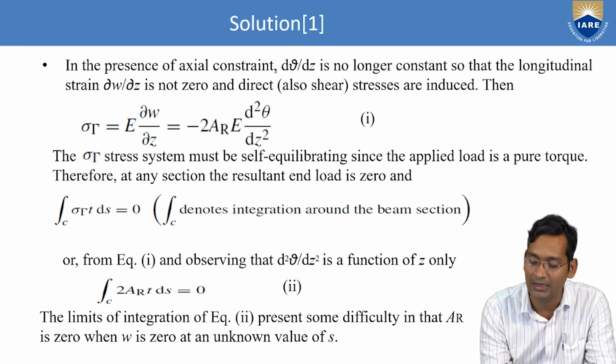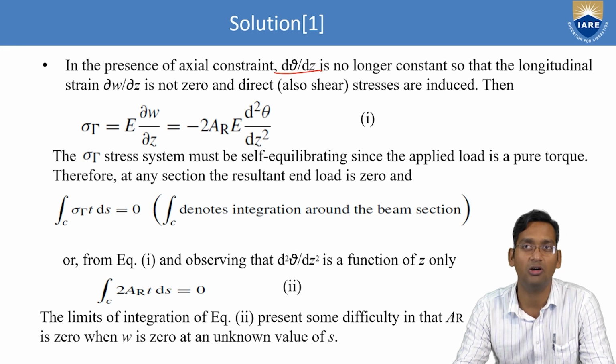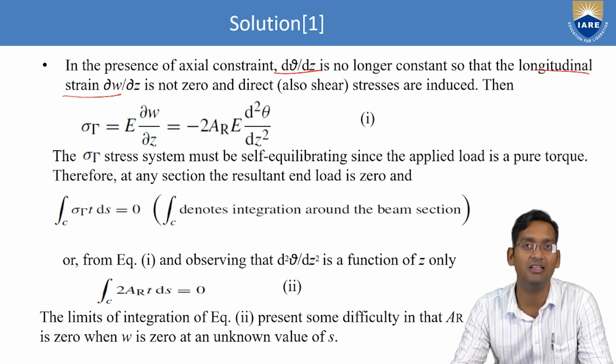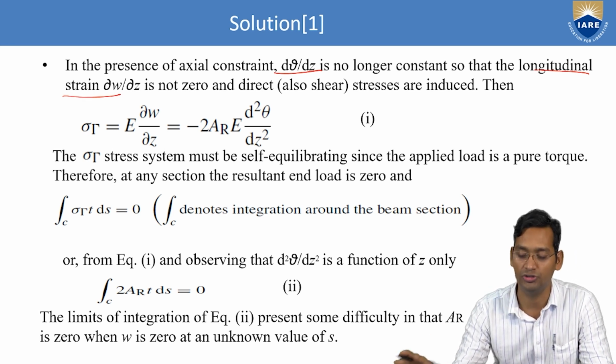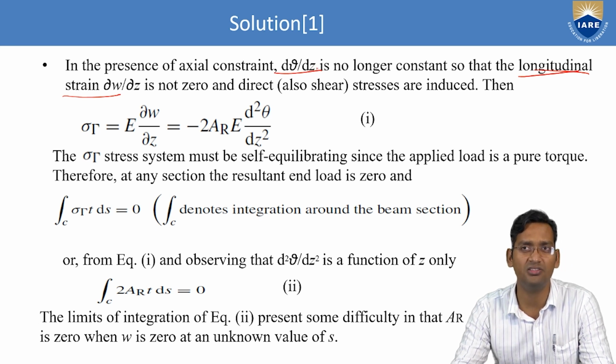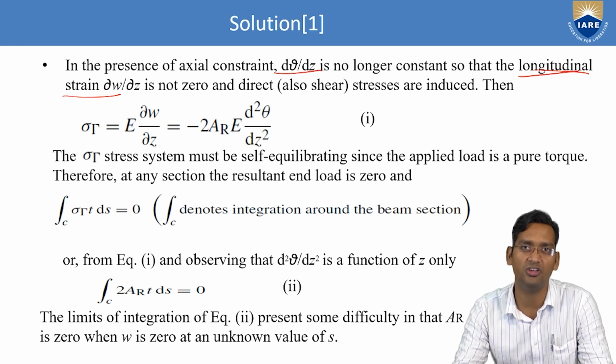Now what happened? dθ/dz is now not constant, and if it's not constant, the longitudinal strain ∂w/∂z is also not 0. Why? Because now dθ/dz is changing, so the strain also will be there. Some value will be there, and direct and shear stresses are induced.